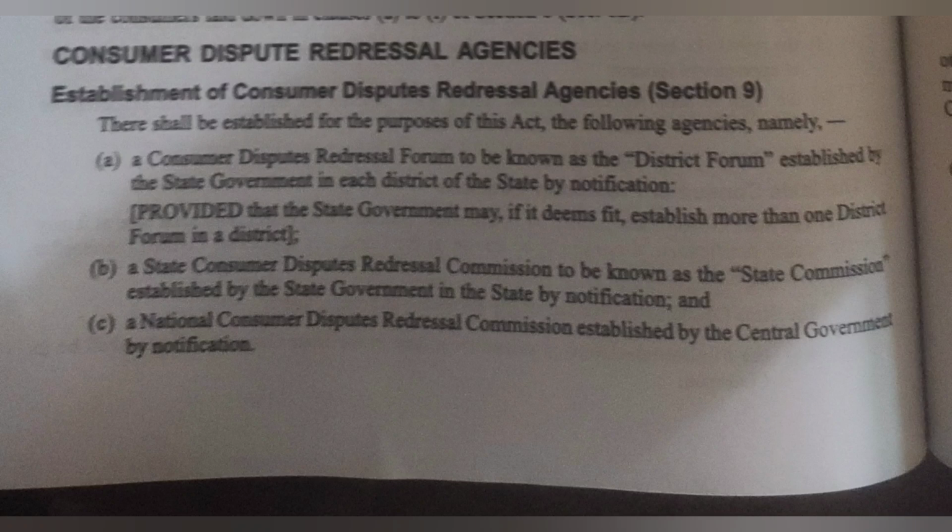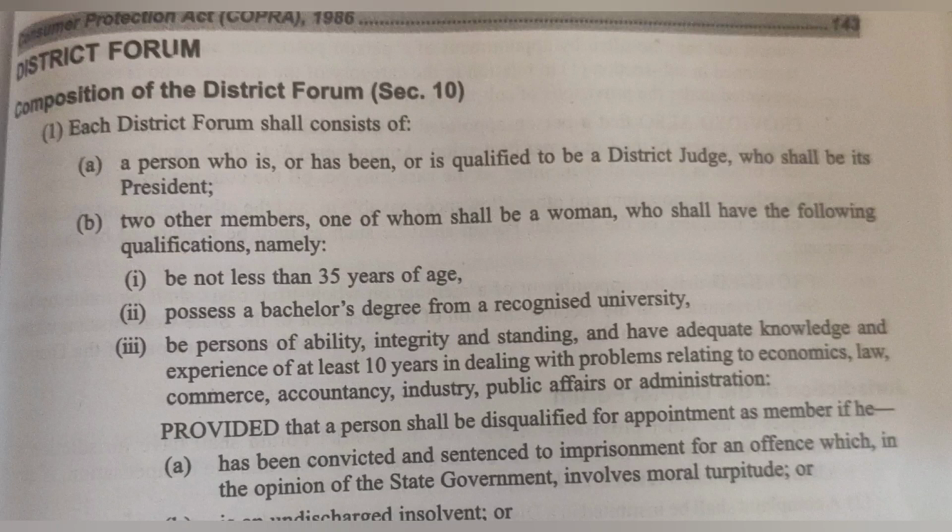So it is the establishment of consumer dispute redressal agencies. A consumer dispute redressal forum, to be known as the district forum, is established by the state government in each district of the state by notification. A state consumer dispute redressal commission, to be known as the state commission, is established by the state government. What is its composition? A person who is or has been qualified to be a district judge can be the president, and two other members have to be there, and one should be a woman, and they should not be less than 35 years of age. So these all are the composition of the district forum.